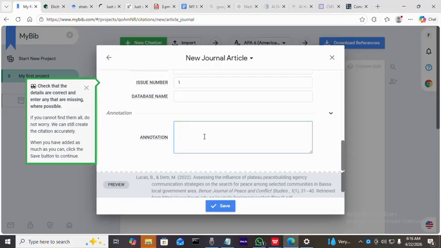It's not compulsory, but if you just want to write something that later on you come and pick and paste in your body of work, either your background of the study or your statement of the problem. So this will not appear in your main references, but you can always come back to my bib. When you click on them, you open it, edit, then you extract what you have written about that paper.